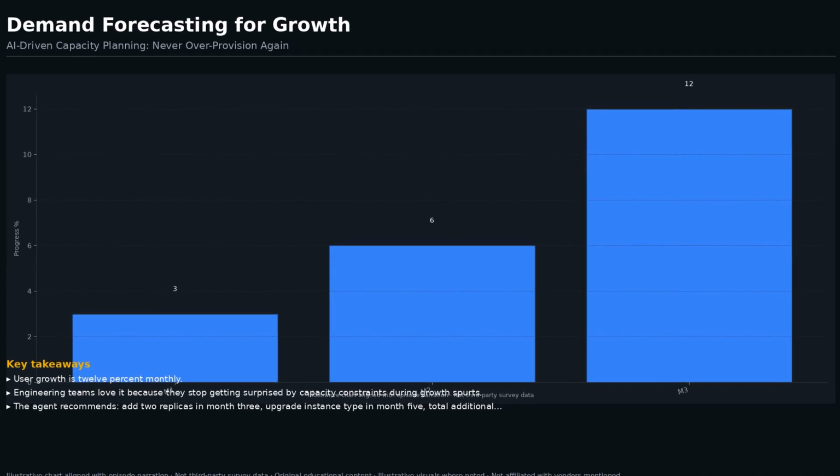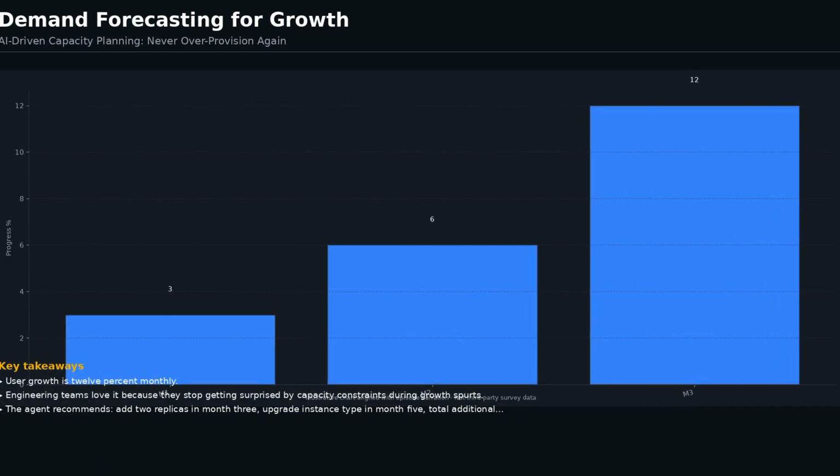Right-sizing without risk requires a systematic safety framework. The agent analyzes 90 days of usage data and identifies the 95th percentile peak, not average, not maximum, but the level exceeded only 5% of the time. It sets new resource limits at P95 plus 20% headroom. Changes apply to staging first with 48-hour monitoring. Production changes include automatic rollback triggers.